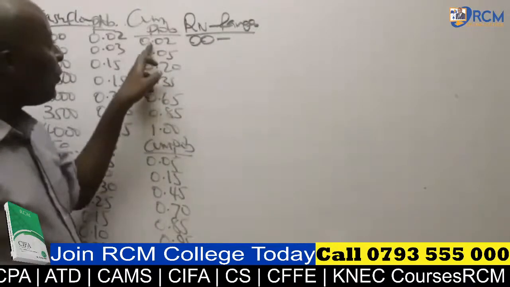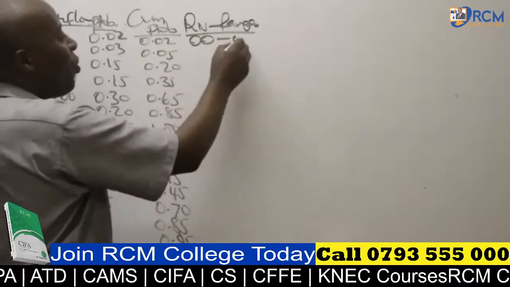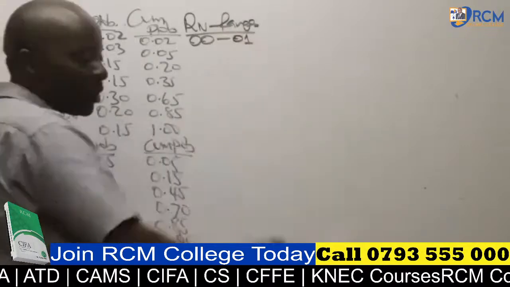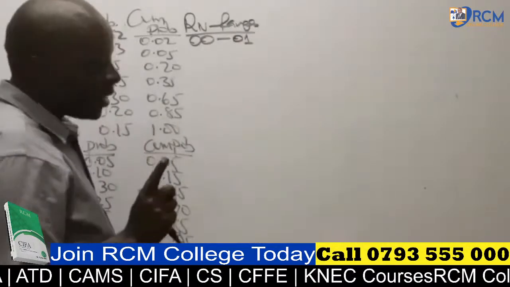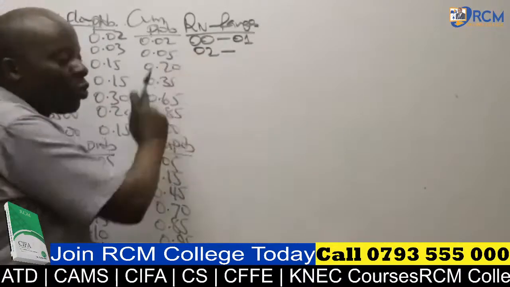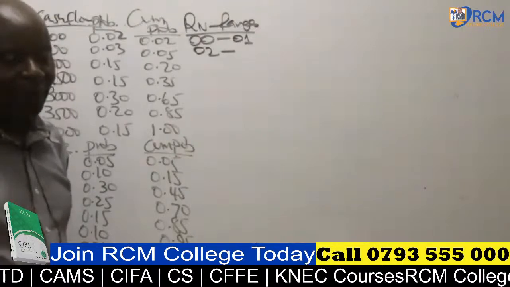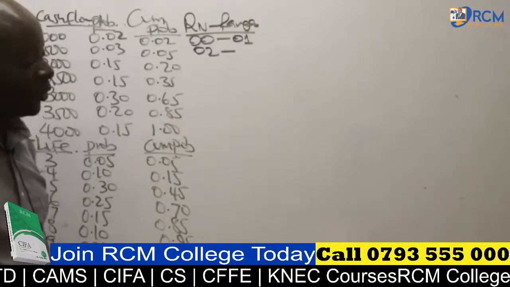Because if I remove the decimal, this will read as 0, 2. So 02 minus 1, that gives me 01. They have to be 2 digits throughout. You can't just write 1 there. The next class then will be 02. 02 to what, if you are following? 04. Thank you very much.